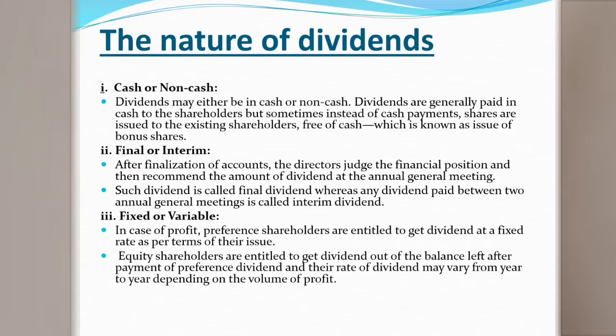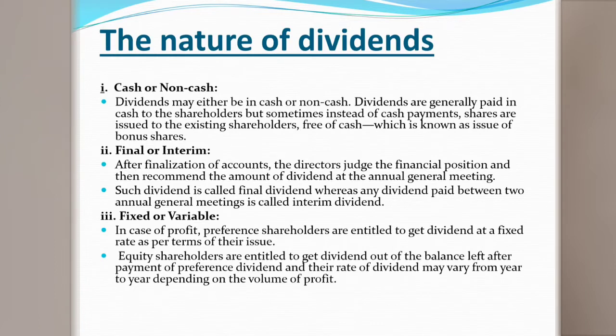Cash and non-cash. Cash refers to, as a dividend, a certain portion of the amount of money that is given, that we call a cash dividend. Cash dividend refers to if the money is given. If the non-cash nature is the share, it refers to the bonus share.